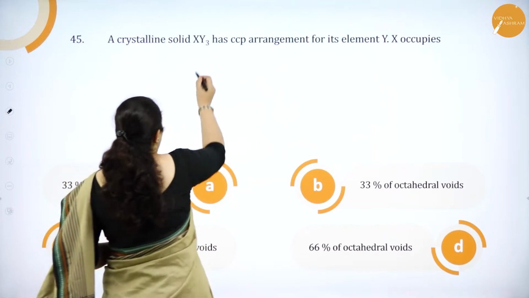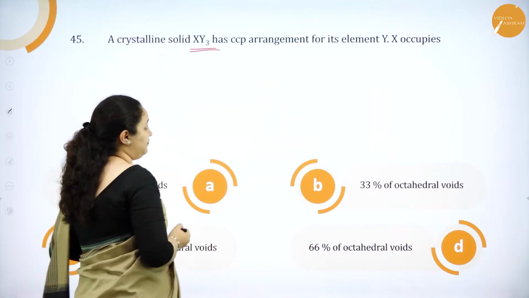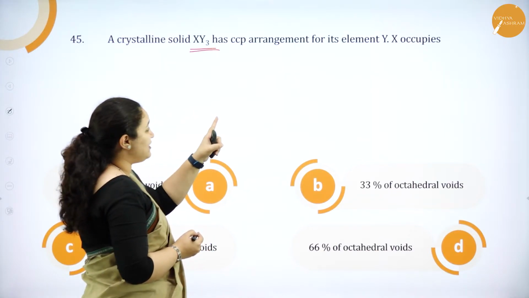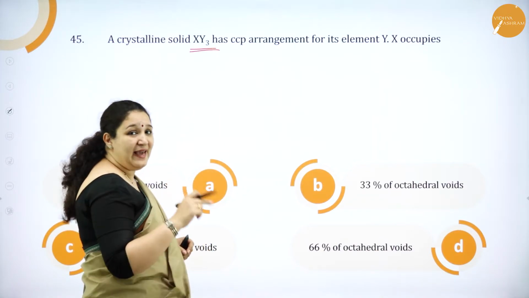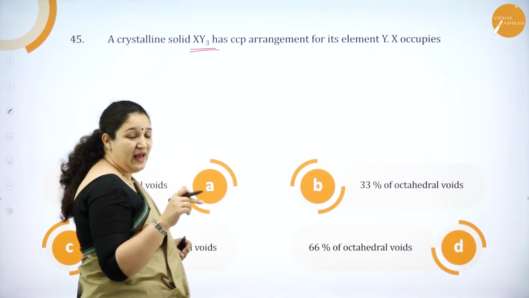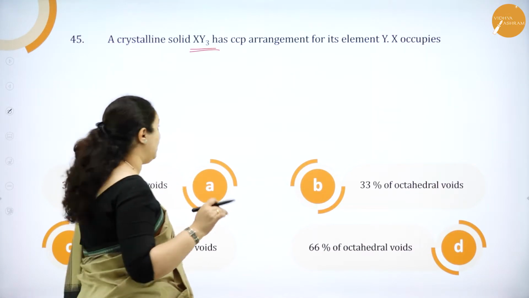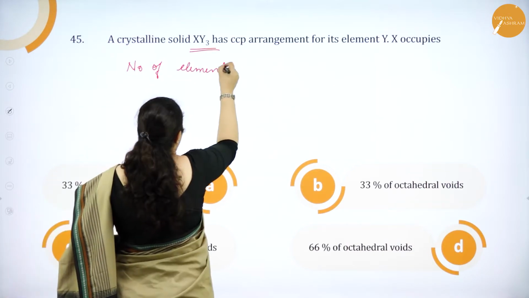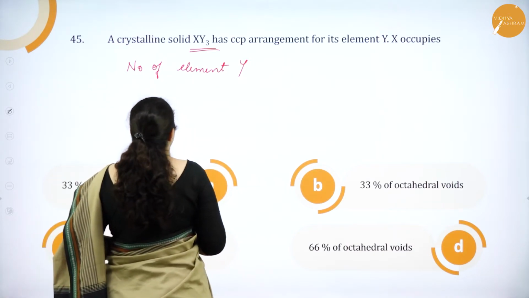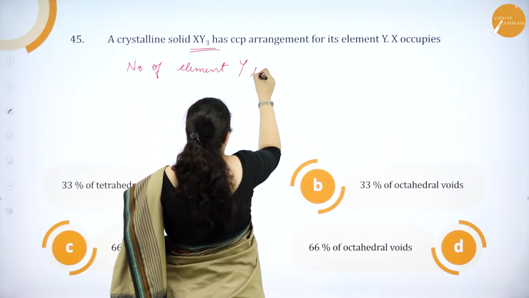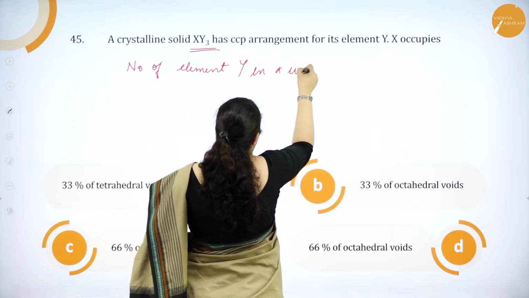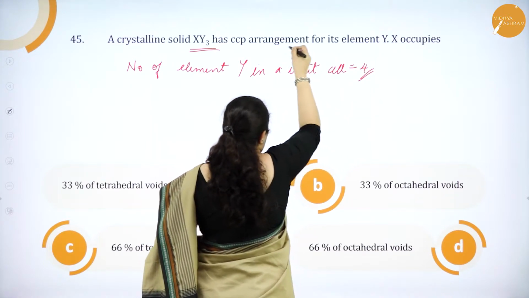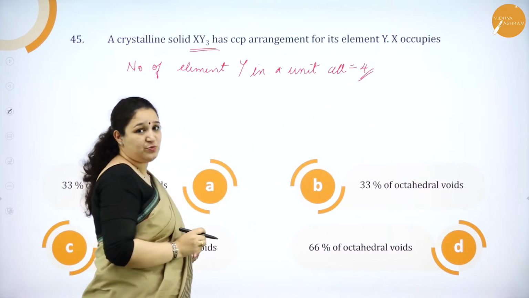See the formula XY3, okay, and they have told has CCP arrangement for its element Y. That means the element Y has a CCP arrangement. Therefore, number of element Y in a unit cell is 4 because it is occupying CCP arrangement.